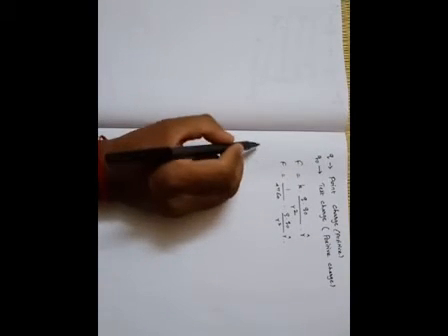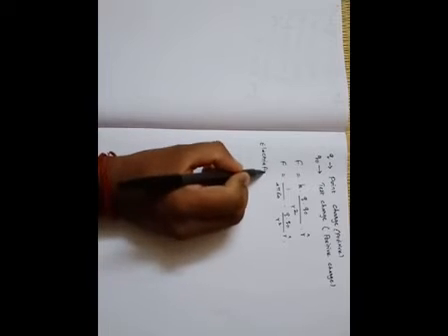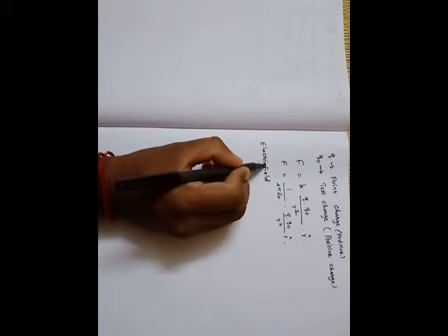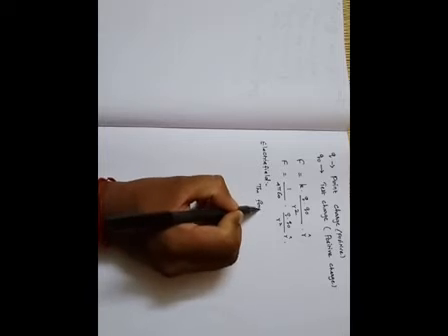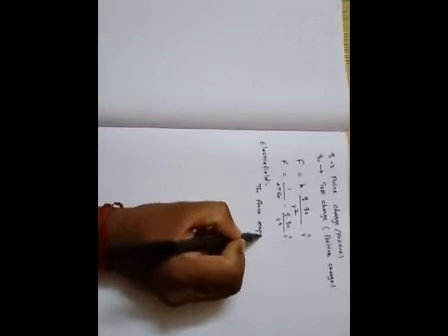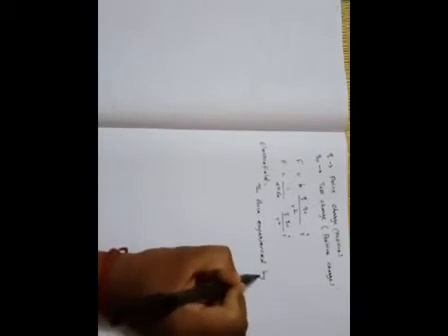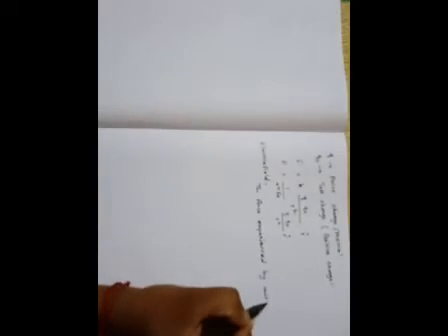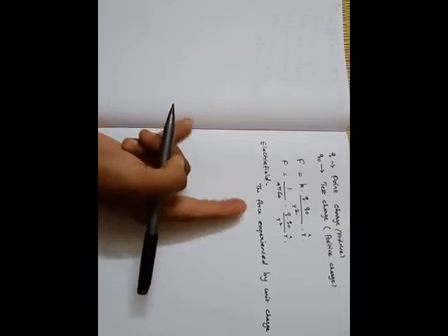From the definition of the electric field, I already explained what the electric field is. The force experienced by a unit charge is called the electric field.